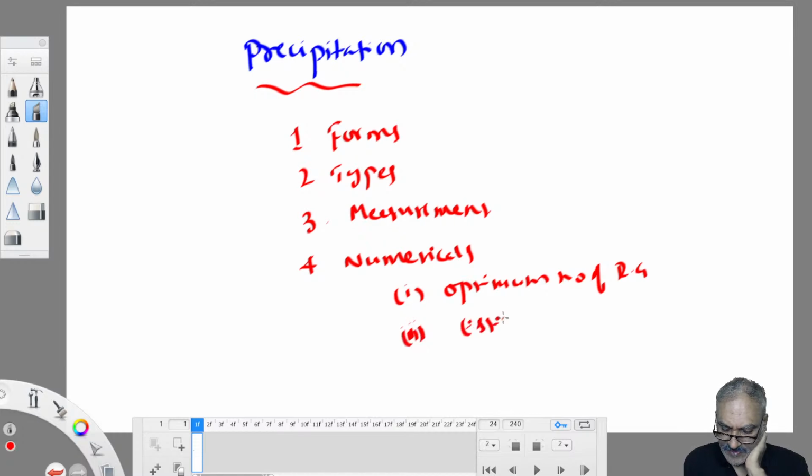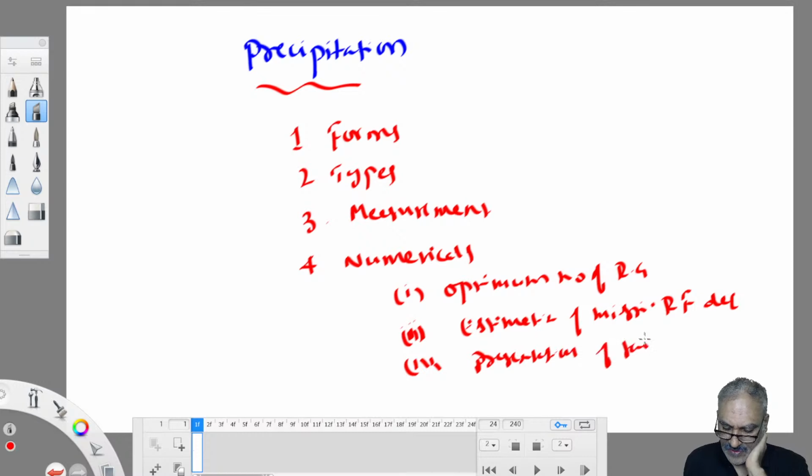Estimation of missing rainfall data, that we saw. Then presentation of rainfall data. How rainfall data is presented in the form of hydrograph, some numericals and some relations. This is the first part of precipitation.